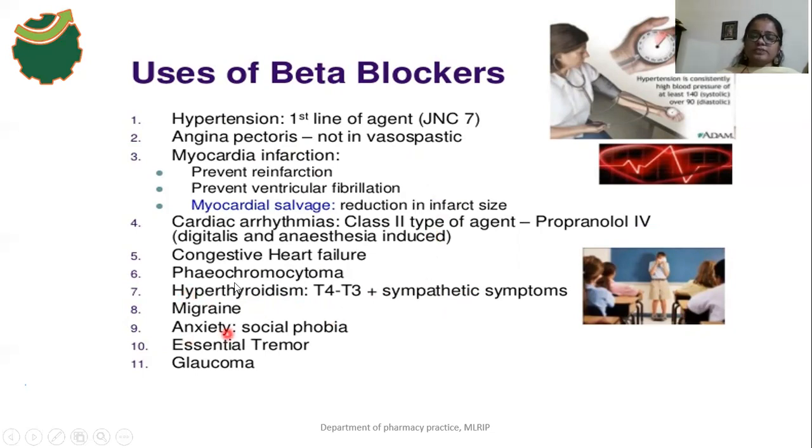And the drug is used for the treatment of migraine, and it suppresses anxiety, social phobia and tremors, and it is used for the treatment of glaucoma. Because beta blockers suppress the formation of aqueous humor and decrease the intraocular pressure, that's why this drug is used for the treatment of glaucoma. So these are the uses of beta blockers.